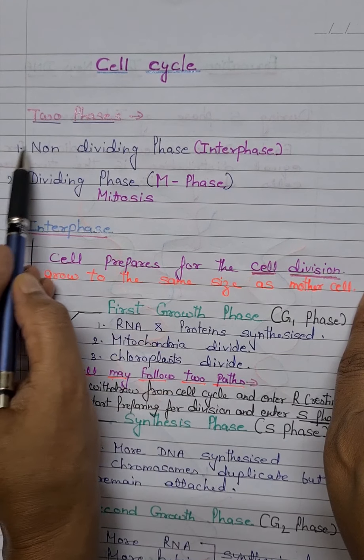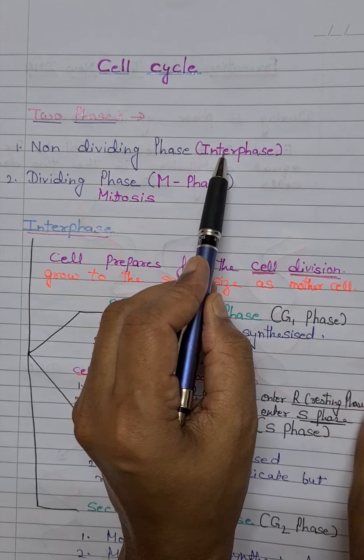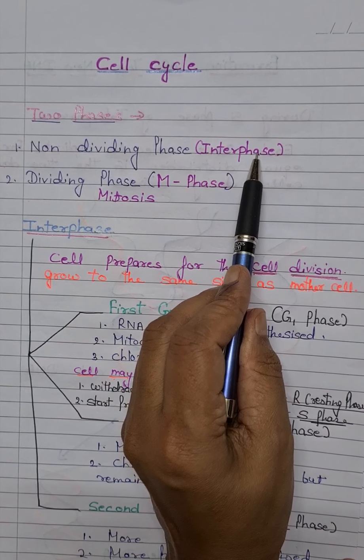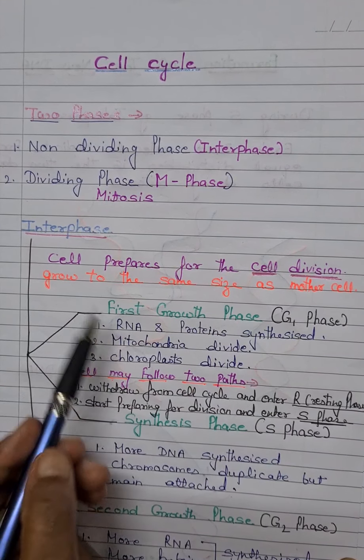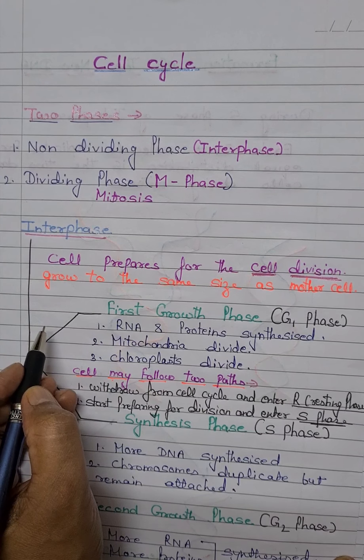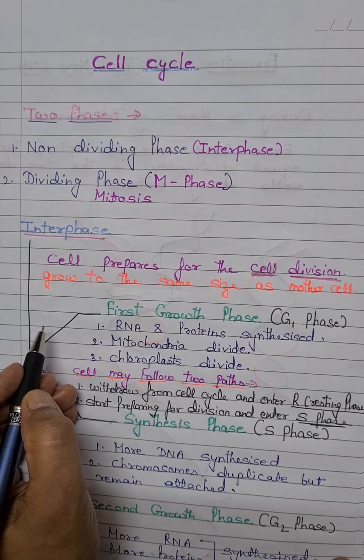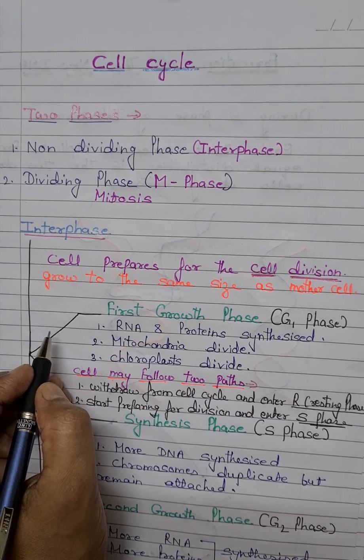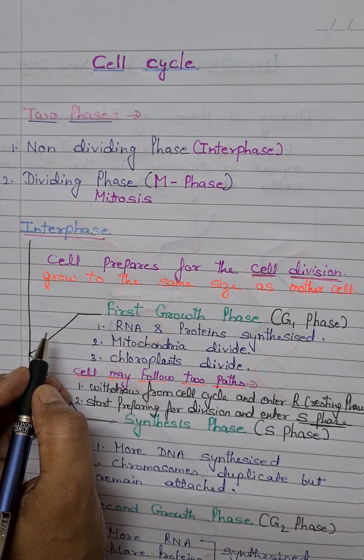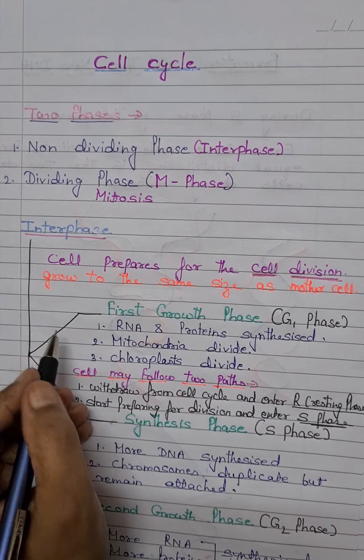Starting with the non-dividing phase, interphase, we call it the resting phase of the cell cycle, as no external changes take place in this phase, but internally the cell is very active and a large number of changes are taking place inside the cell.